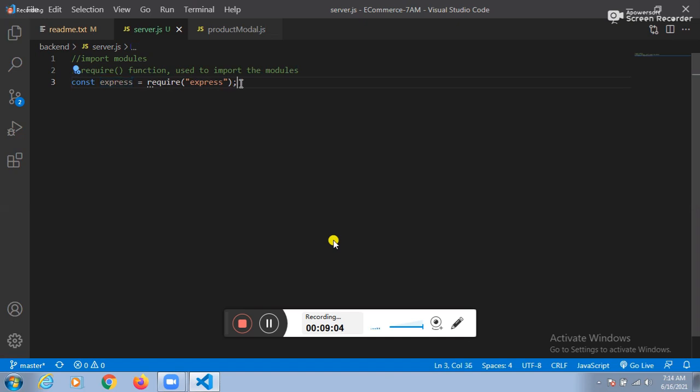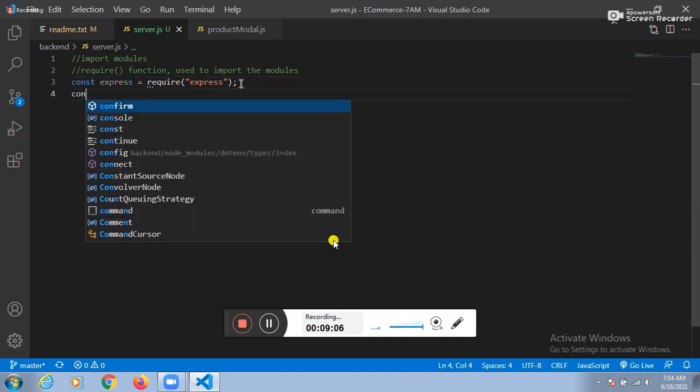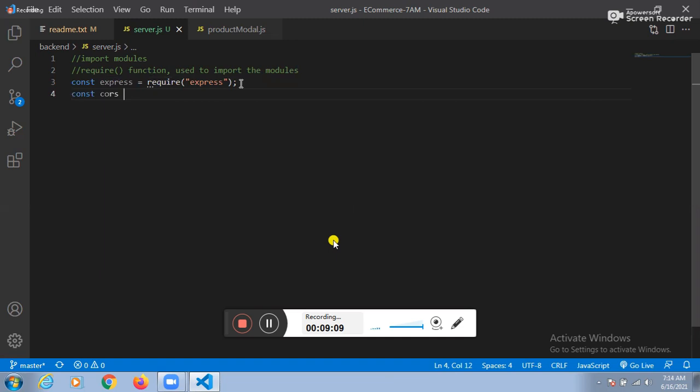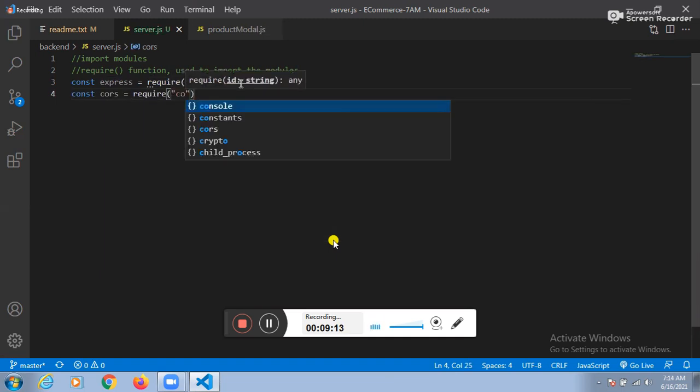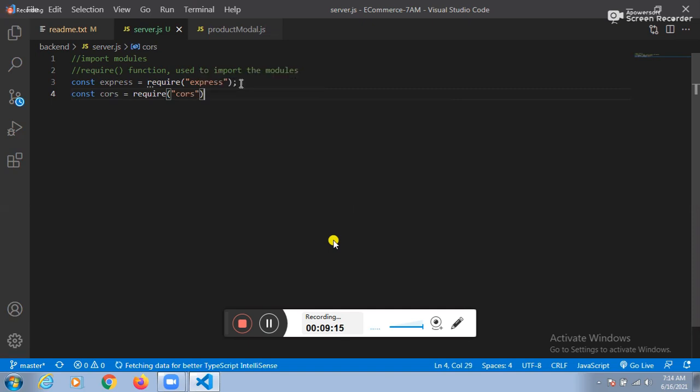And one more thing. Import the cors module. Constant cors equal to require of cors. Import the body parser module.